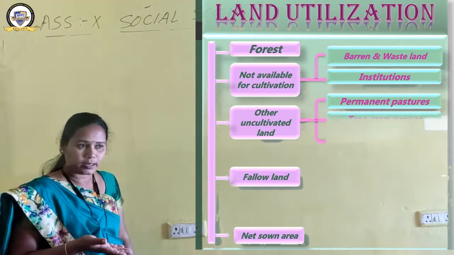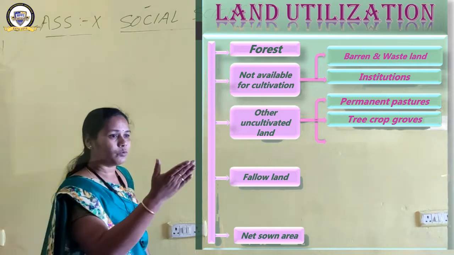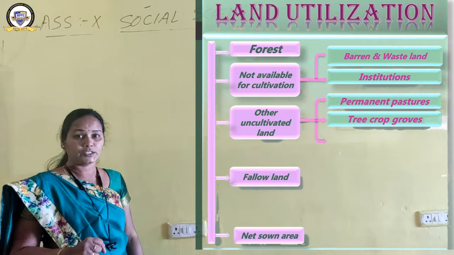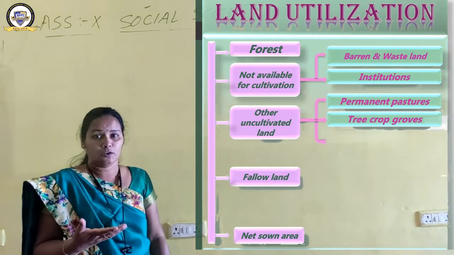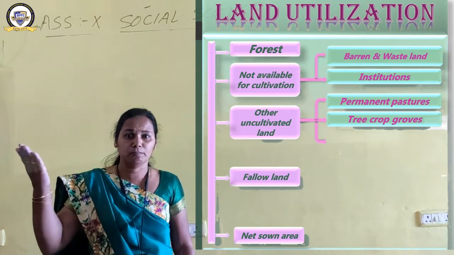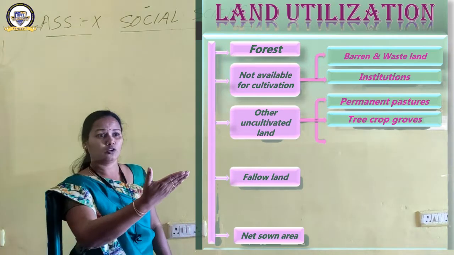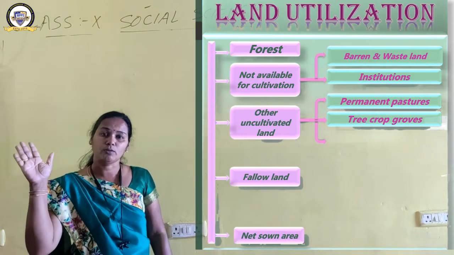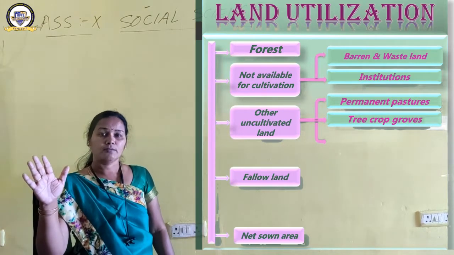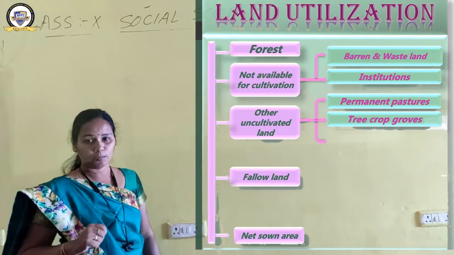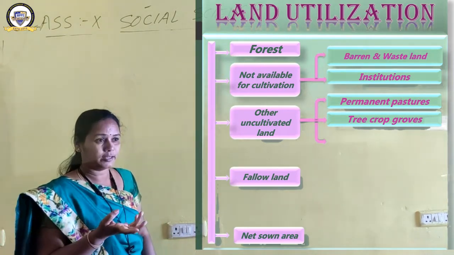This is also not cultivated. Next one, tree crop groves. Some lands have tree crops grown on them. I'll show you the photo. Somewhere you can see banana plantations. Somewhere tree crop groves of mango trees. A large area has been found only with mango trees. Somewhere it is a coconut tree plantation. In this way, tree crop groves have been grown. That is not cultivated land.